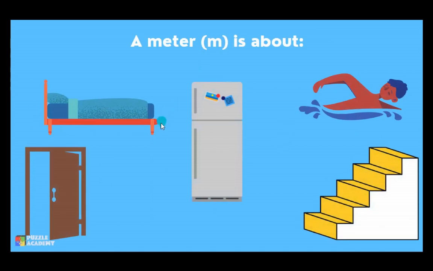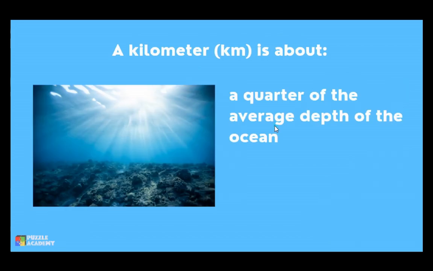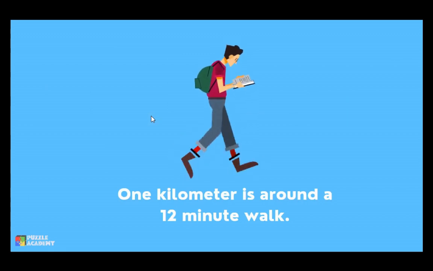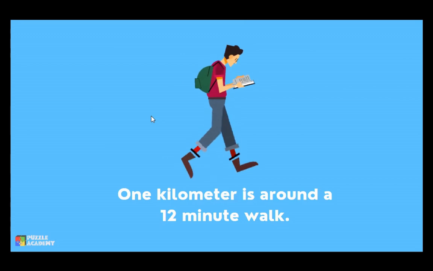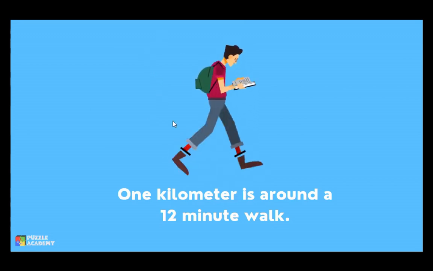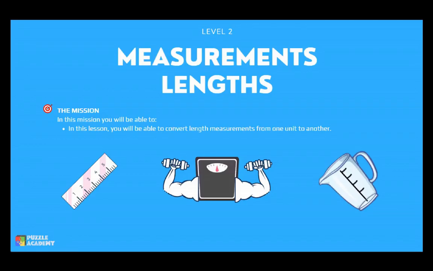The width of the doorway, half the length of a bed, the width of a large fridge, a swimming pool, and a staircase. A little over half a mile, a quarter of the average depth of the ocean, is an example of a kilometer. Lastly, 1 kilometer is around a 12-minute walk, and that is a metric length. As we continue our lesson, you will be able to convert length measurements from one unit to another.